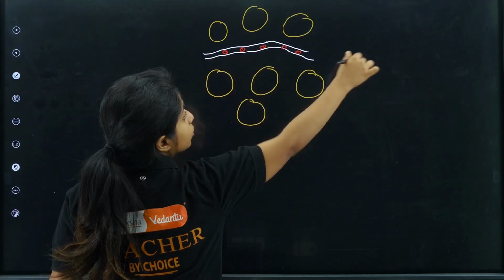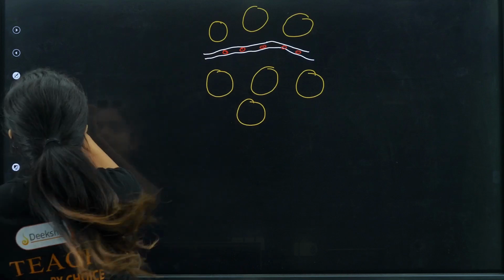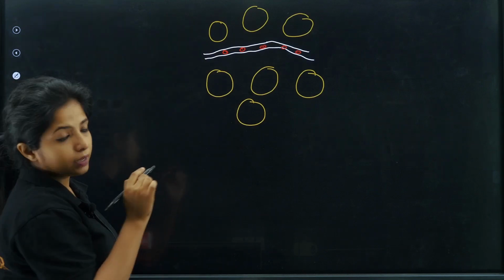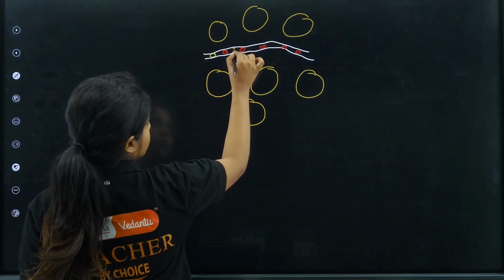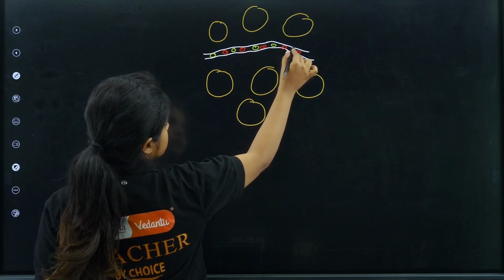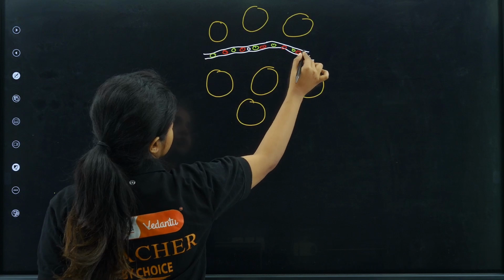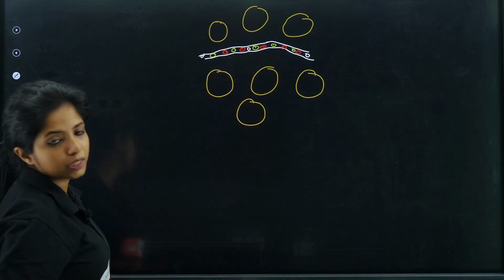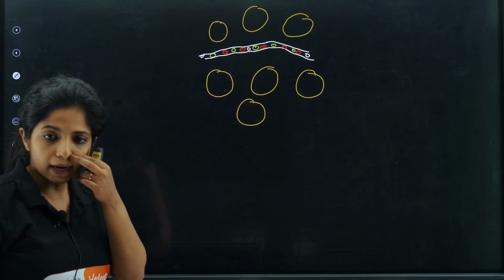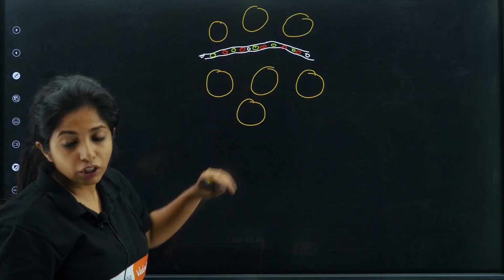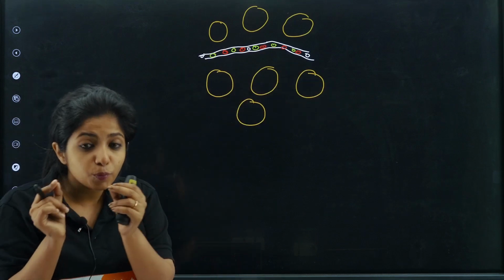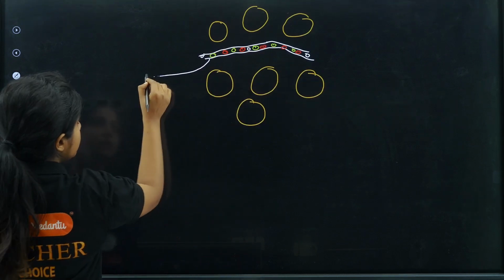Now this particular capillary's sole function is to provide for the tissue. For example, the RBCs are moving around in this capillary. From here it will go to the venule and then the vein. RBCs are going there transporting the oxygen, and then you have WBCs right over here. The green color ones are WBC. Then you have platelets also moving around. So the white one is WBC. Okay, green one, let it be platelets. So what happens is that while it is moving around, I told you they have certain spaces in between them. What is this thing that I am making? It is a capillary.